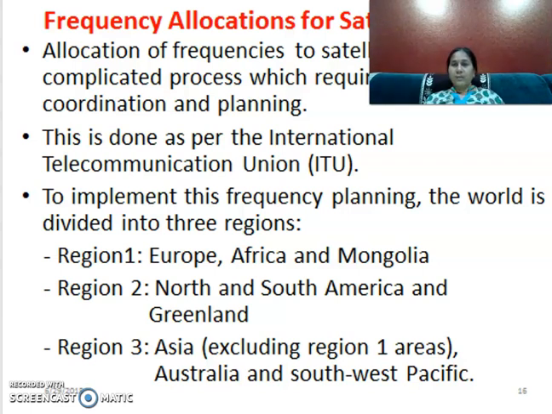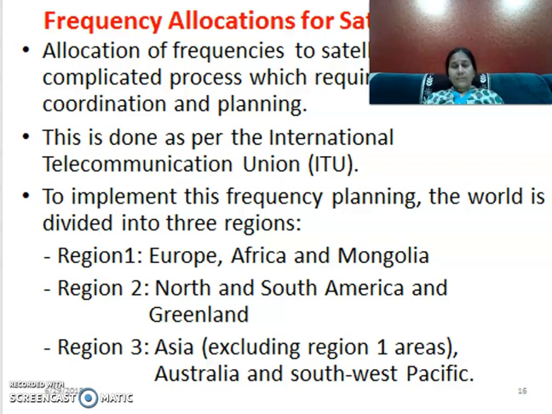There can be a commercial application like TV transmission or radio transmission, or for GPS communications, that is the Global Positioning System, or the vehicle tracking system, or the location of the ship, or the location of the flight or the aircraft. So we need to do a lot of communications, and these satellites are used for different applications.